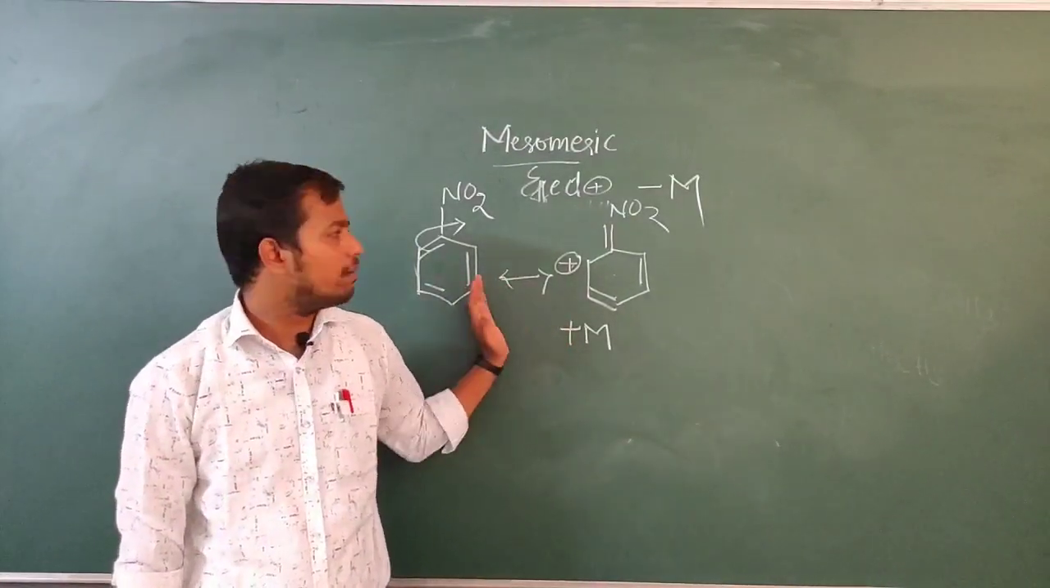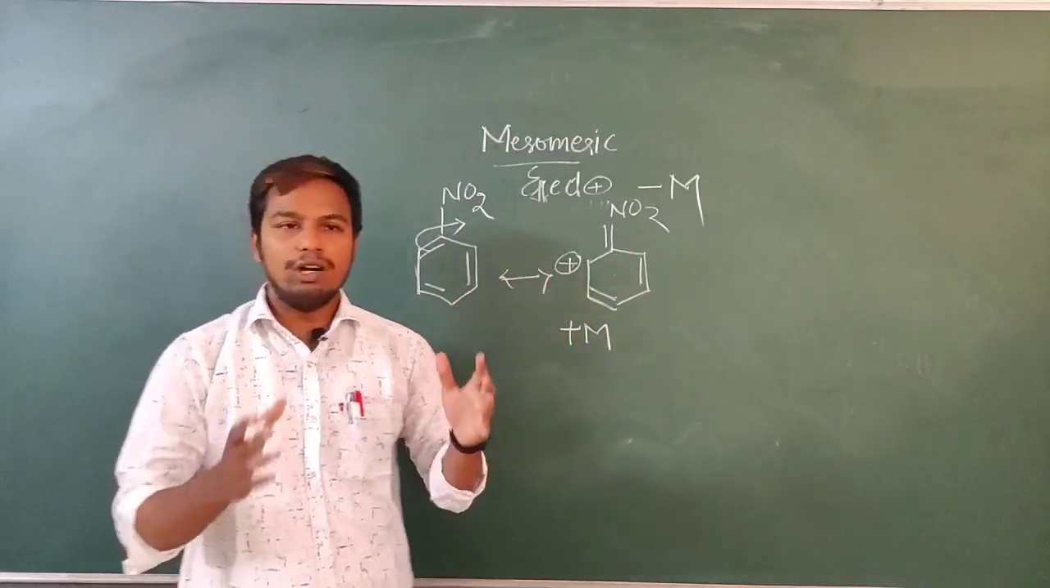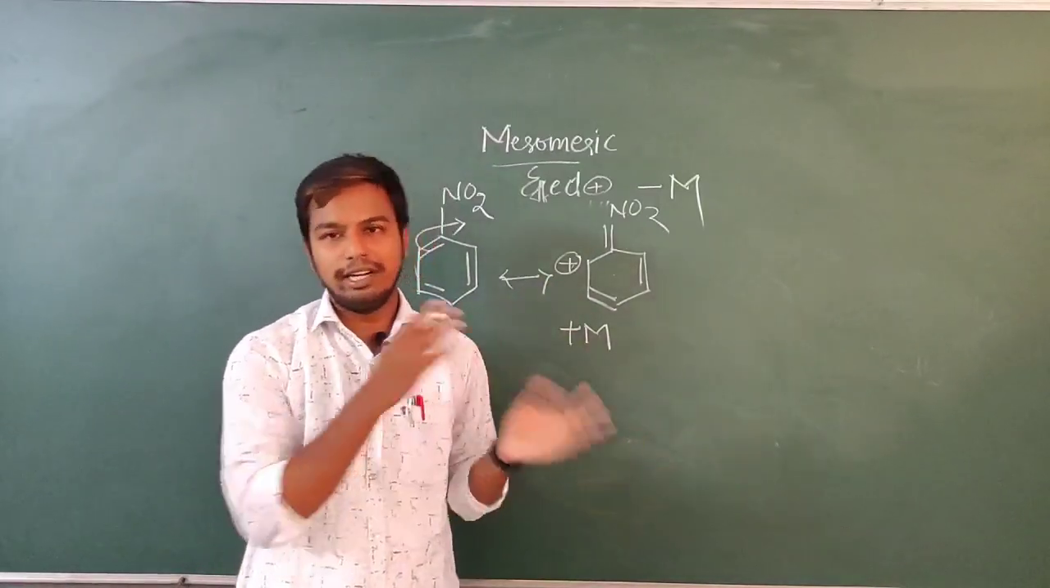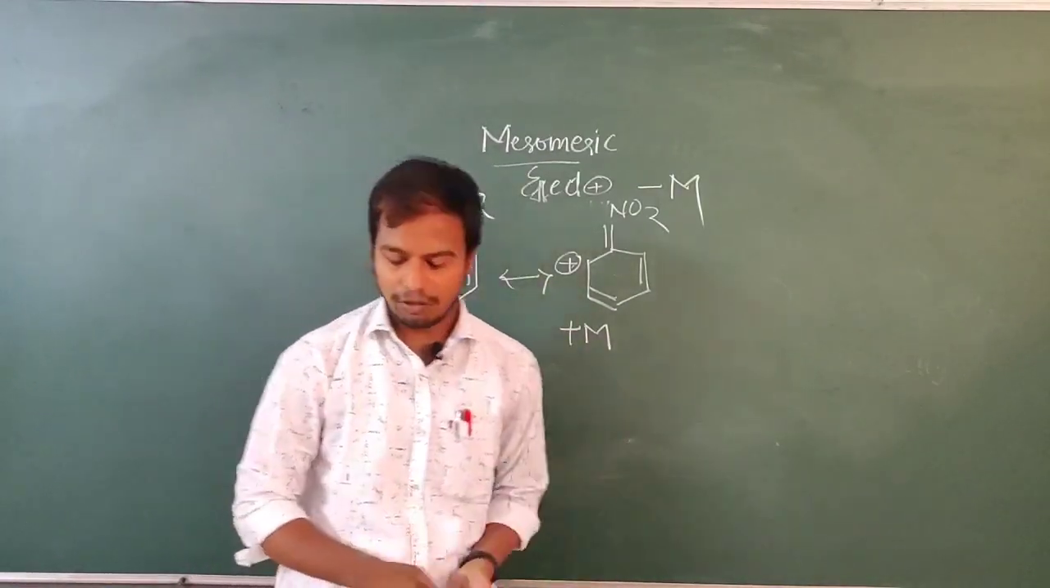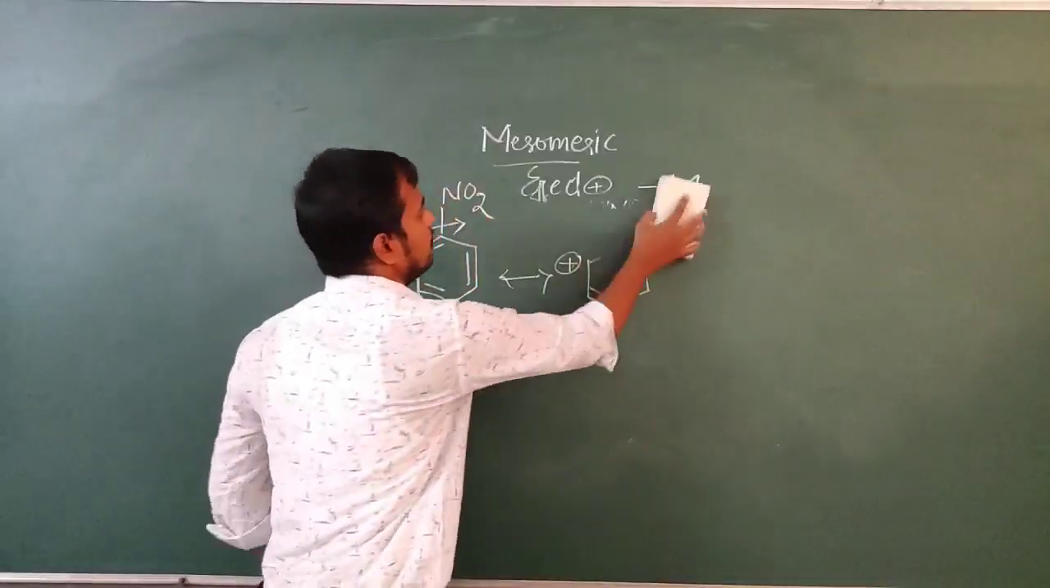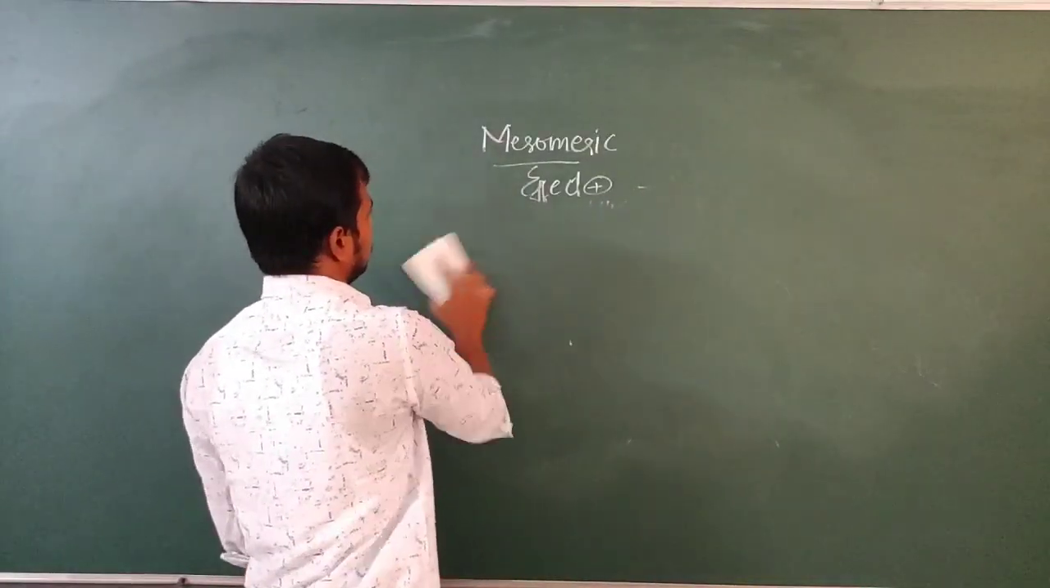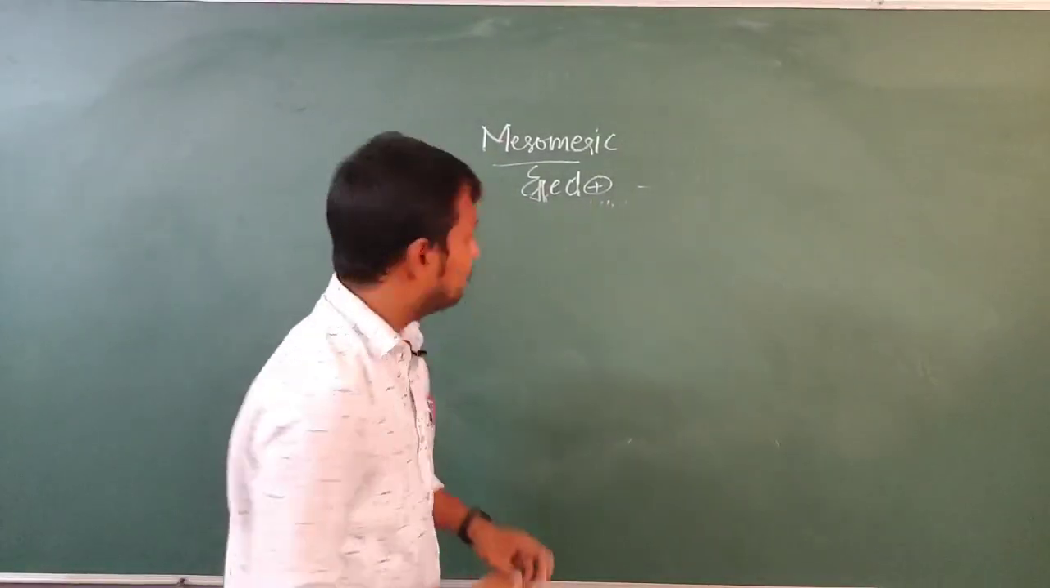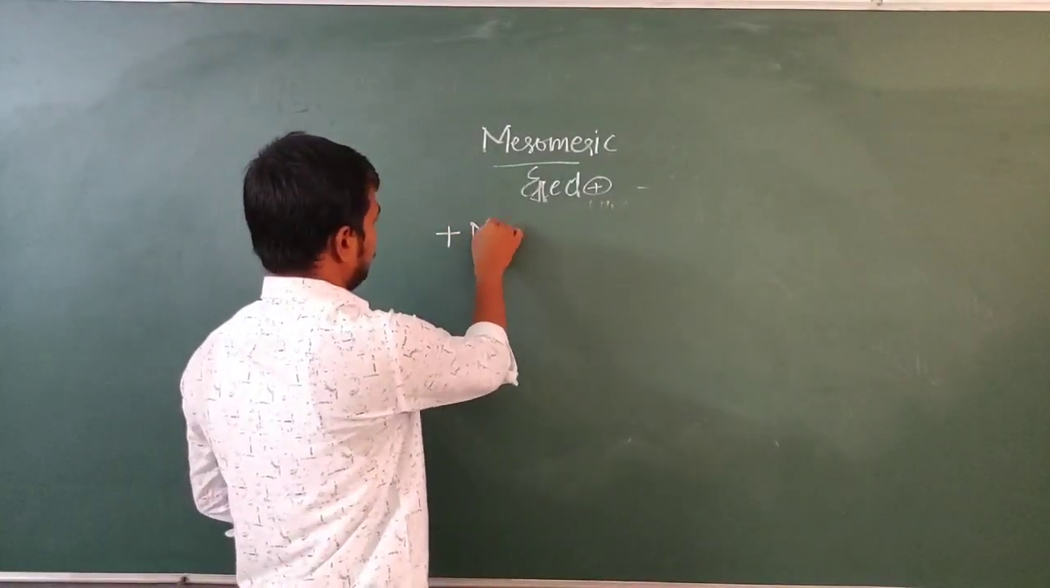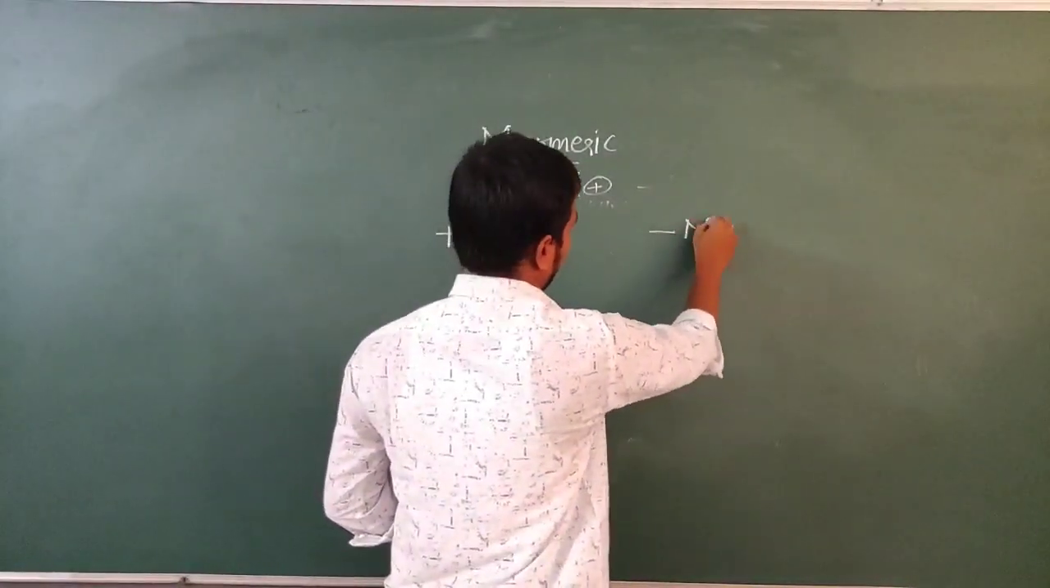Now we will see what are plus M and minus M groups and what is the competition between the inductive effect and the mesomeric effect. With that we will conclude the video. Okay. So here I am writing plus M groups and here I am writing minus M groups.